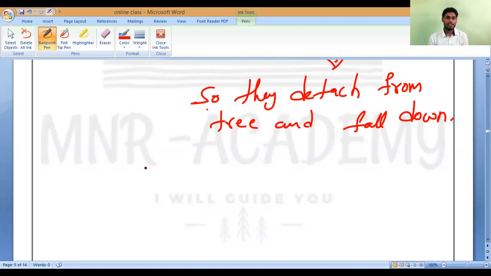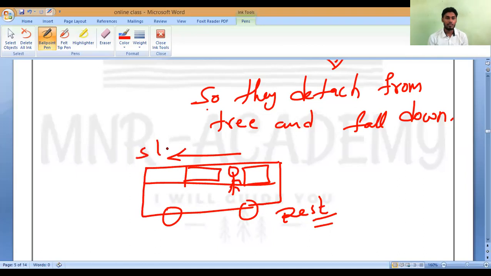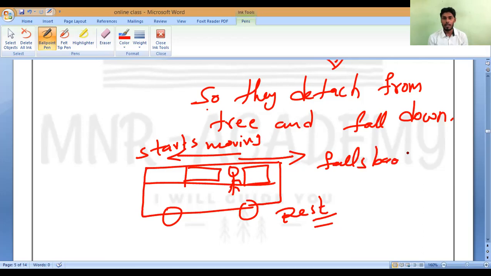Let us imagine the bus. You may see here, observe all of you. This is the bus which we have. Now you may notice, when the person is sitting inside, or else standing in this bus, the bus is in standing position. Let me imagine it is at rest. During this time, when the bus starts moving forward, the person who is standing will start moving backwards, will fall backwards. Have you noticed it?